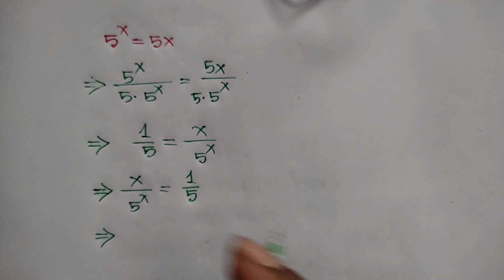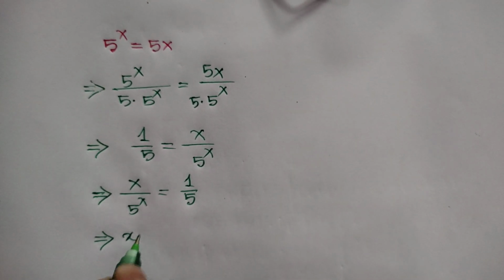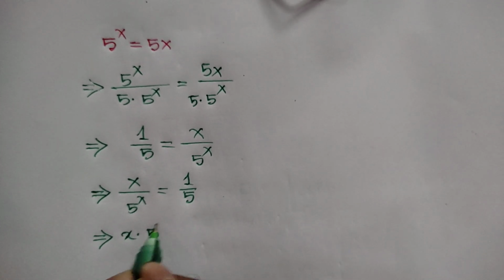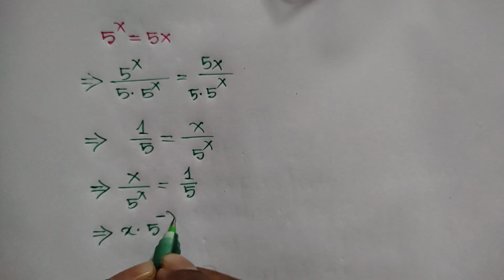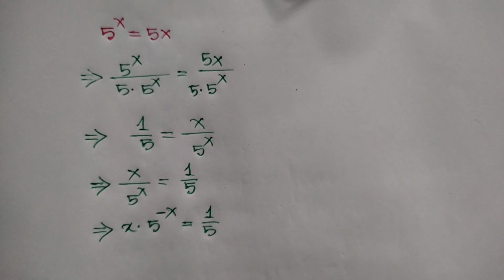Or according to the law of exponents, we can write here x times 5 to the power negative x is equal to 1 over 5.